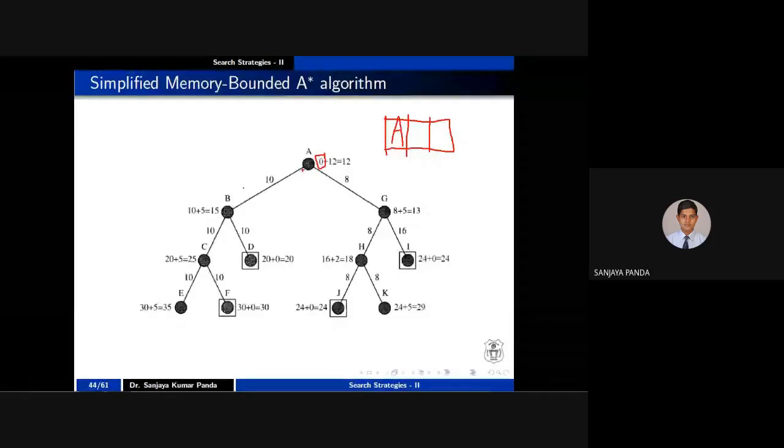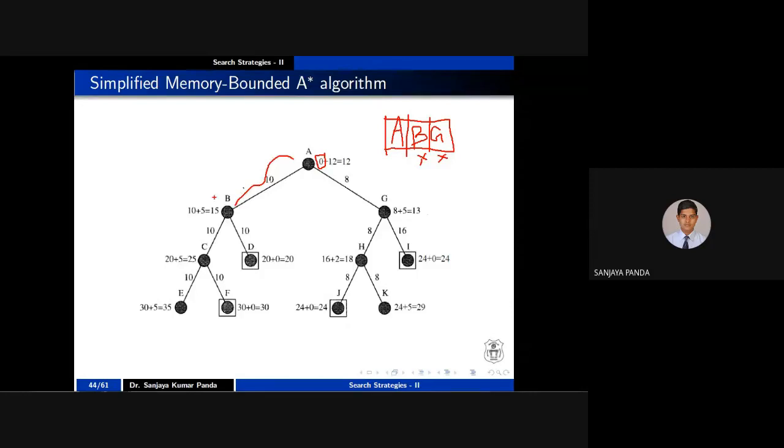Now I am expanding A. What do I get? B and G. I am entering B here and G here. Now my memory is fully occupied, and B is not a goal node. G is also not a goal node, because they are not represented as squares. So I calculate the cost. At node B, the A to B cost is 10, and let us assume the cost from B to the goal is 5. So the total cost is 15.